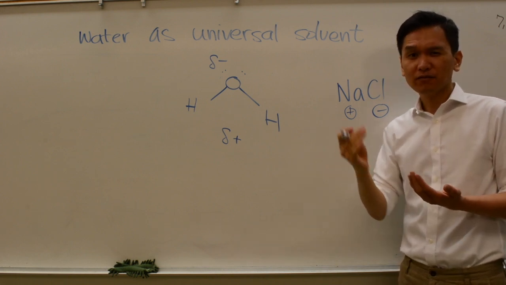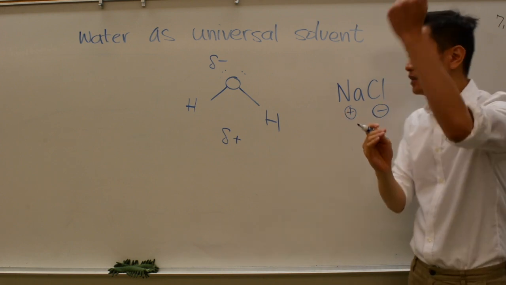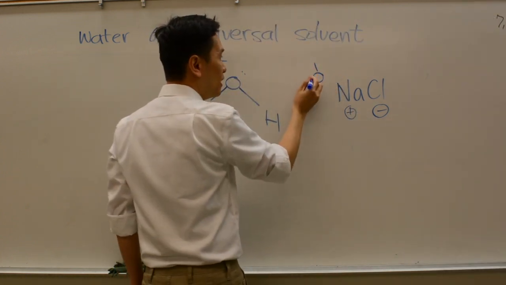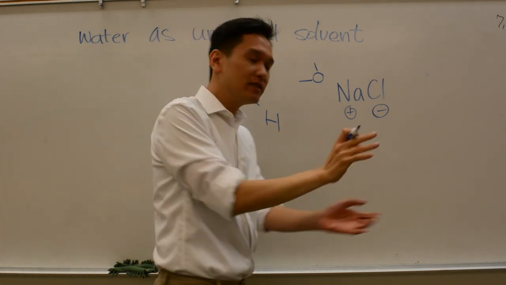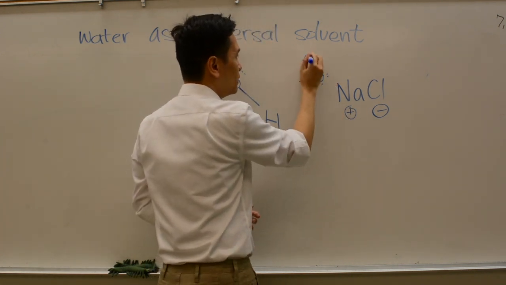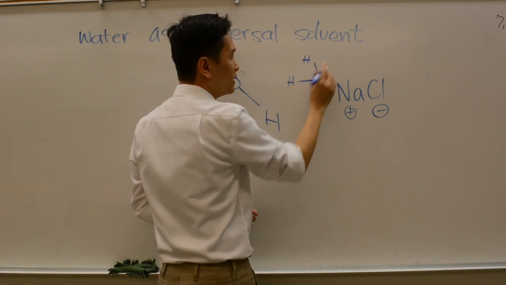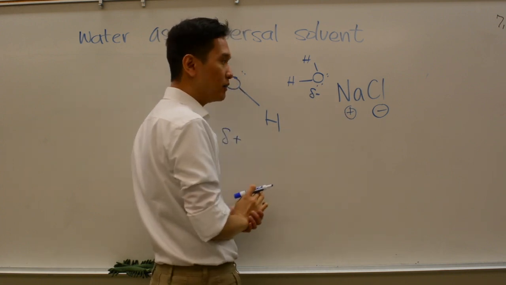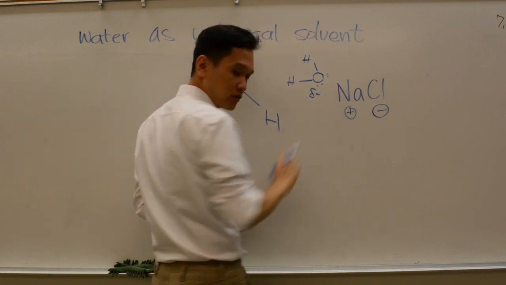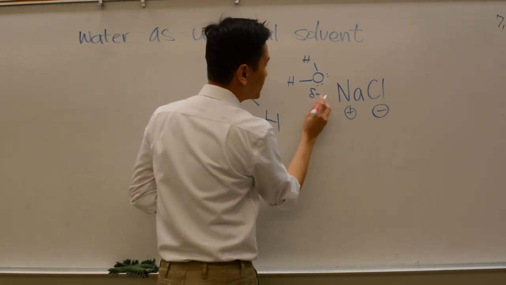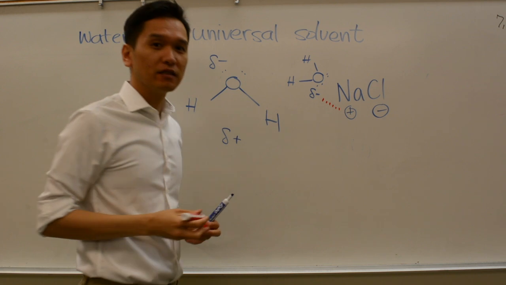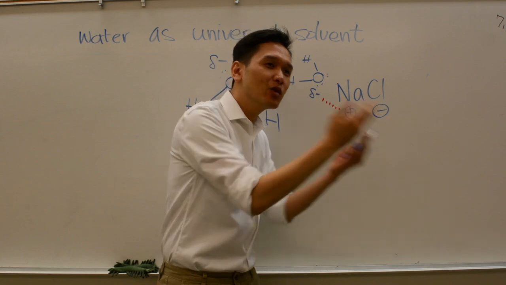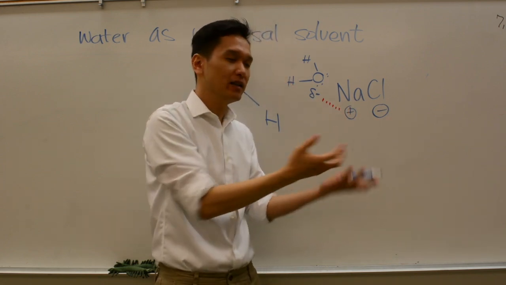Opposites attract, right? Negative, positive, they will attract each other. So this water will come in and present its negative face, which is oxygen, and not hydrogen. This is its negative face towards the sodium, so this is partially negative. Okay, so this interacts with the sodium, so I'll highlight the interaction here. This negative with this positive. So you've got one water molecule, negative side, trying to lure away the sodium, the positive ion, towards itself.